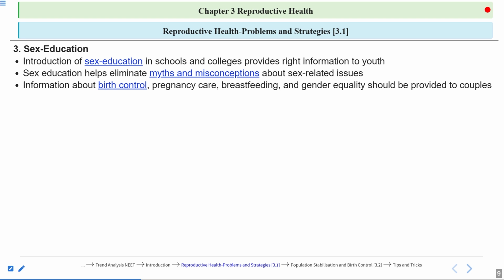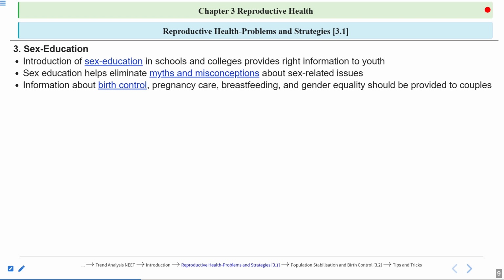Awareness should also be spread regarding the importance of breastfeeding because mother's milk is very nutritious. It consists of a lot of vitamins as well, like vitamin A, vitamin B12, vitamin K. And it has antibodies also, like immunoglobulin A, which provide resistance in the newborn. Then information should be spread regarding gender equality, that both males and females are equal.